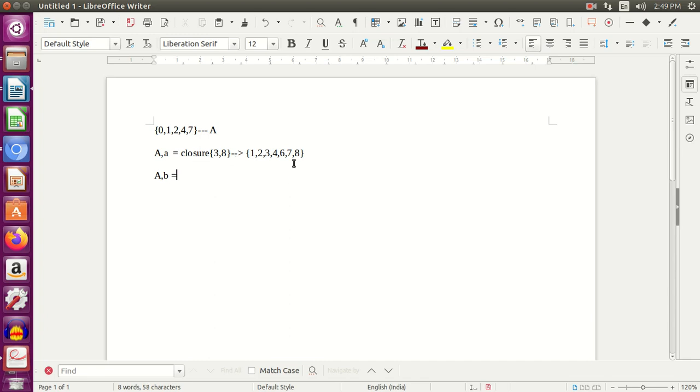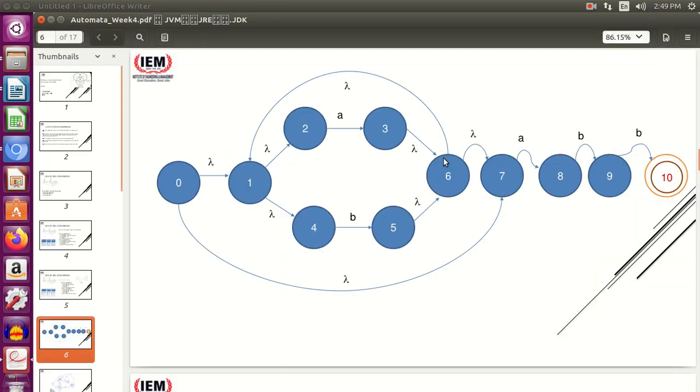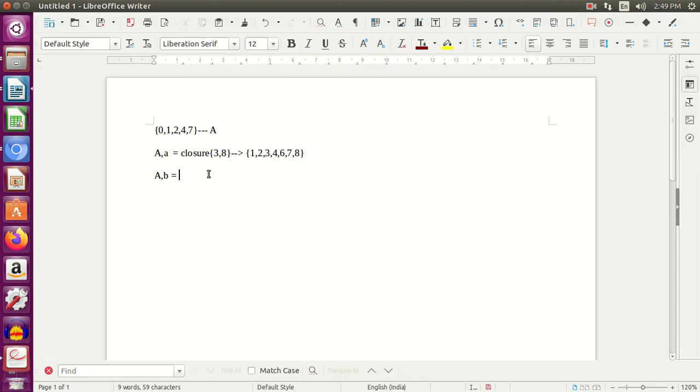Similarly, let's check the B move. For 0, 1, 2, 4, 7, where do we have a B move? From 4 to 5 we have a B move. Any other B moves from 0, 1, 2, 4, 7? No. So we can only write 5. And then again you need to calculate the closure of 5.